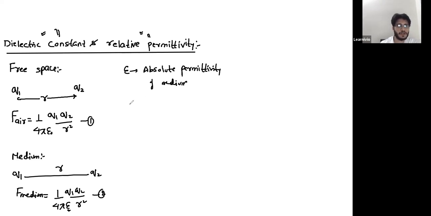So this dielectric constant or relative permittivity is epsilon by epsilon naught equal to epsilon r. This ratio of absolute permittivity of the medium and absolute permittivity of free space is known as epsilon r, which is relative permittivity.